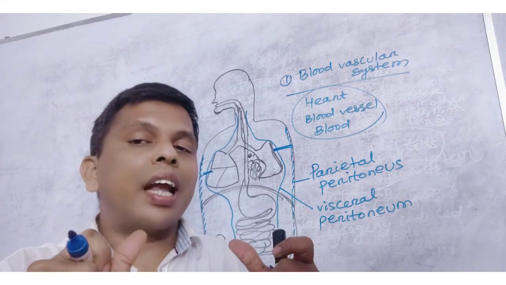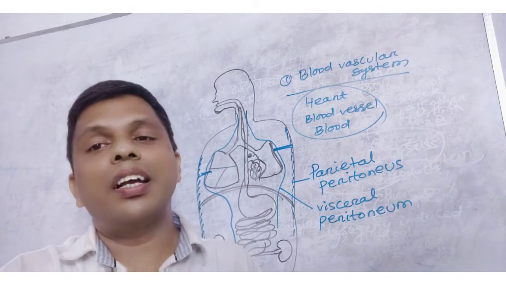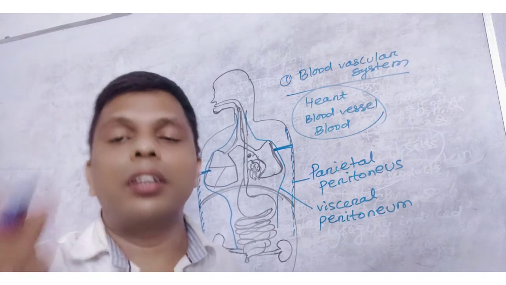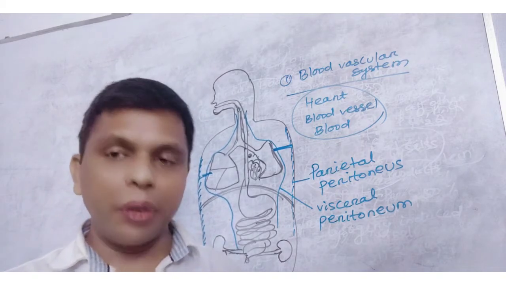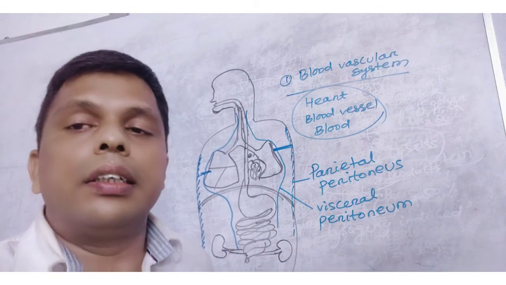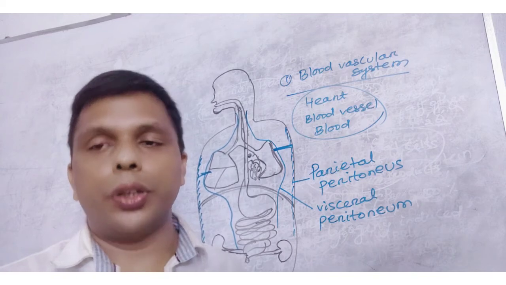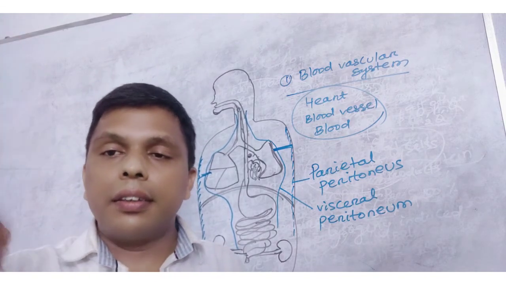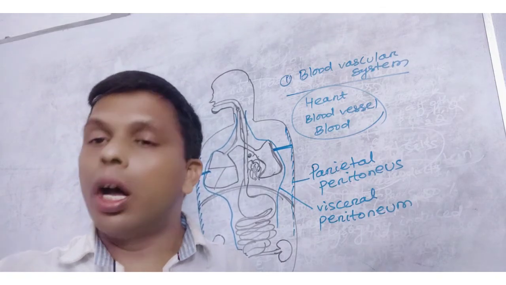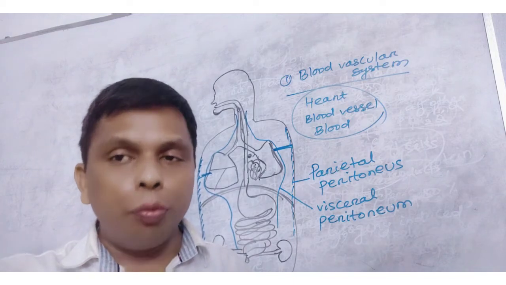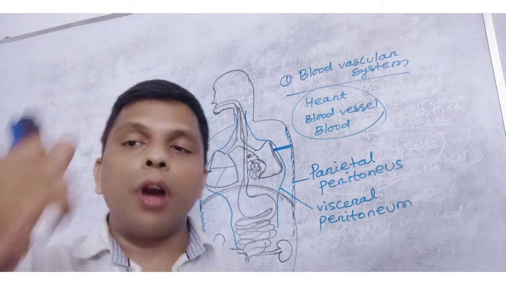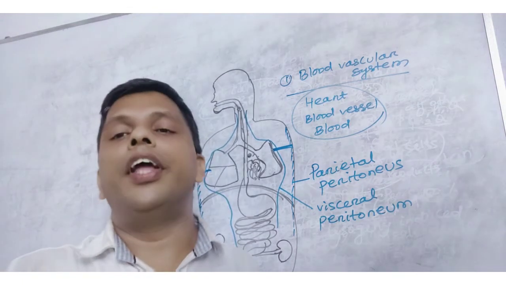The upper 2 chambers are atria, the lower 2 chambers are ventricles. The atria receive blood, the ventricles eject it. The impure, deoxygenated blood is collected by the right atrium and pumped to the right ventricle. From the right ventricle it goes to the lungs. After oxygenation, it is received by the left atrium, then goes to the left ventricle, then to the body.